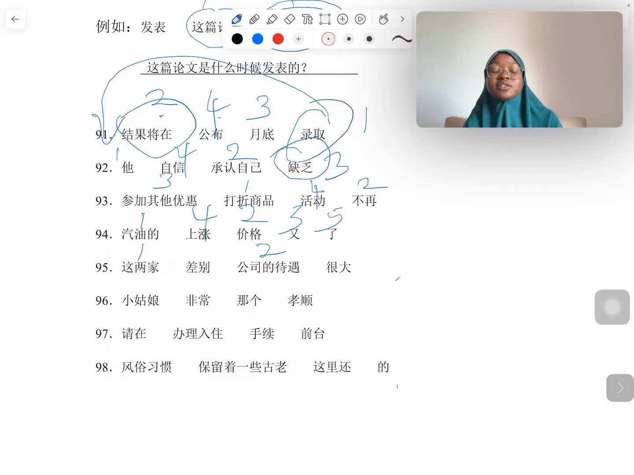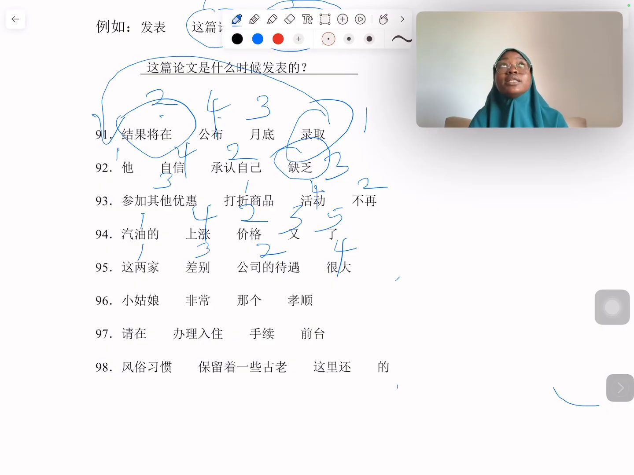What happened to them? 差别, the difference, 很大. And definitely in this context it is not 很大差别, it is 差别 before 很大. That makes more sense. It sounds more natural. So it comes to me that 这两家公司的待遇差别很大. Then moving forward, 小姑娘非常那个孝顺. Okay, so this is 小姑娘, that young lady, 非常 very, 那个 that, 孝顺.